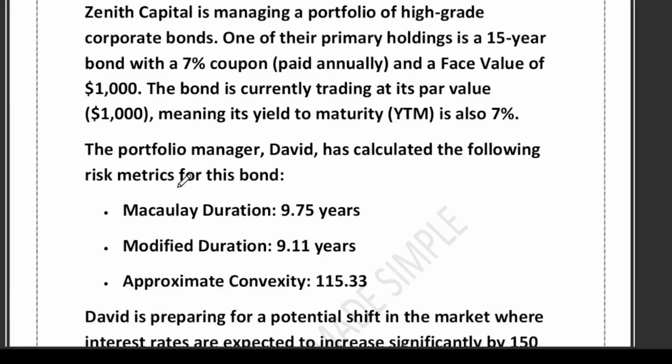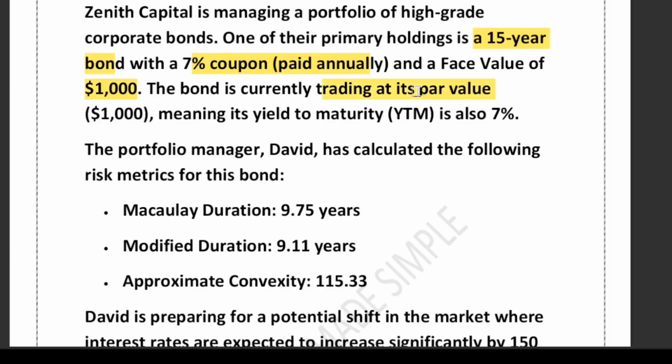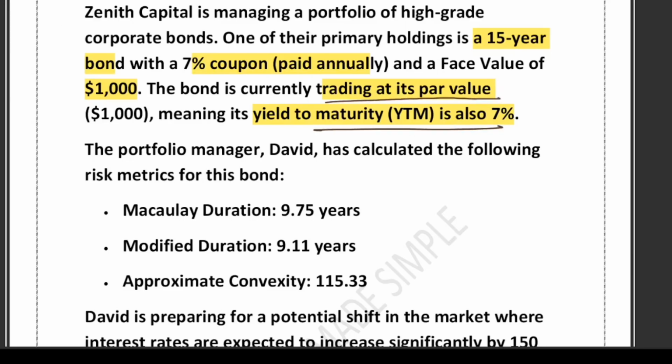What they have given is that Zenith Capital has a 15-year bond with a 7% coupon, and the coupon is paid annually. Also they have mentioned the face value of $1,000. Obviously, as you can see, the bond is trading at par value. So what is the YTM? YTM is also 7%. This is the peculiarity of the question, because they have mentioned the bond is trading at par value, so that means YTM is also 7%.